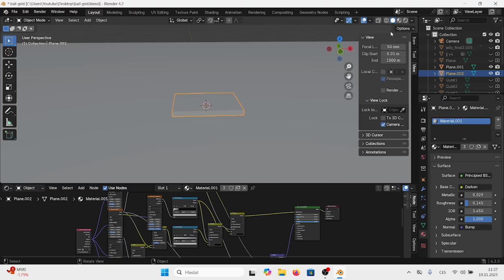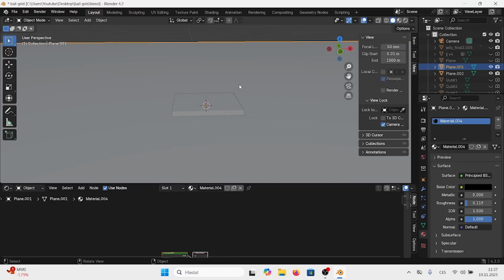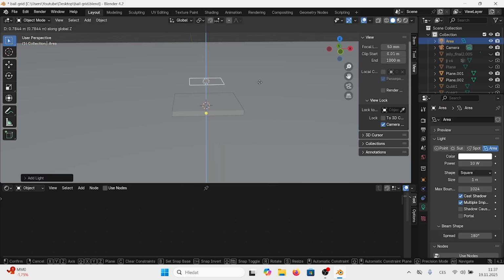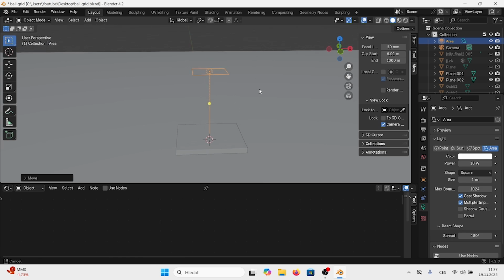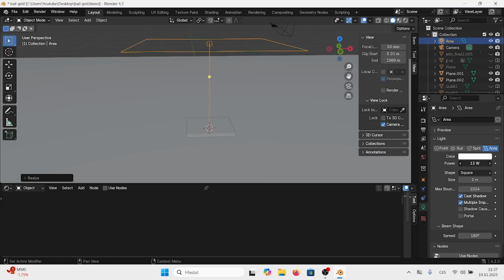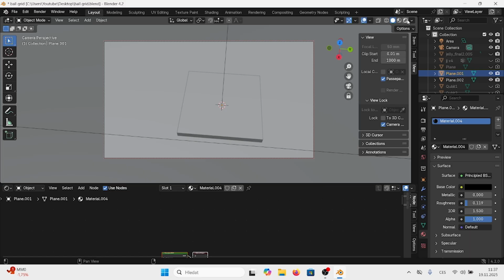So this is really our material. We need to add some light, which is area, by pressing G and Z. We will move it upwards, and we will create more powerful light by changing the power here in the menu or settings tab. So we can go for, let's say, this, and let's press 0, and